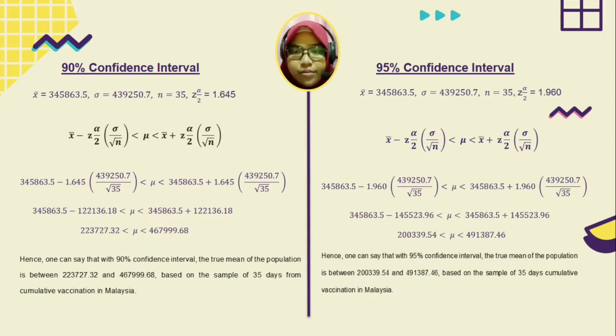The answer will be 223,727.32 and 467,999.68. Hence, one can say that with a 90% confidence interval, the true mean of the population is between 223,727.32 and 467,999.68 based on the sample of 35 days from cumulative vaccination in Malaysia. For the 95% confidence interval, the calculation is just the same as before, but we have to change the Z alpha over 2, which we get from the table, Z alpha over 2 equal to 1.960, and the answer will be 200,339.54 and 491,387.46.